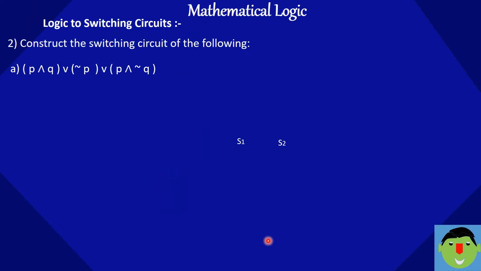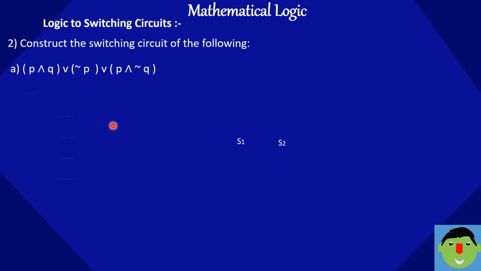Construct the switching circuit of the following. You can see here in the bracket P and Q, both statements are combined by the connective OR. Negation of P and negation of Q are nothing but these two switches in parallel, and this is also parallel to these two switches.